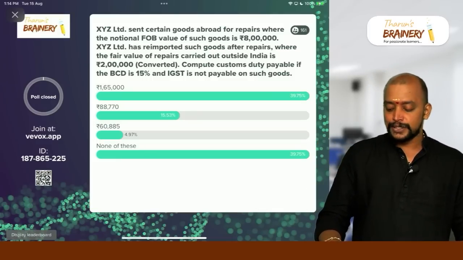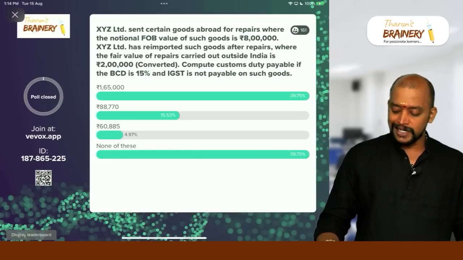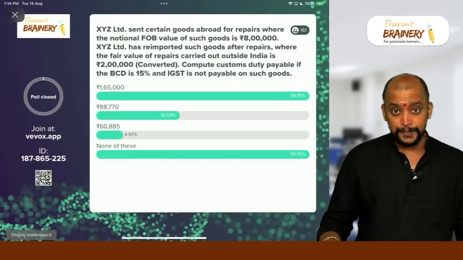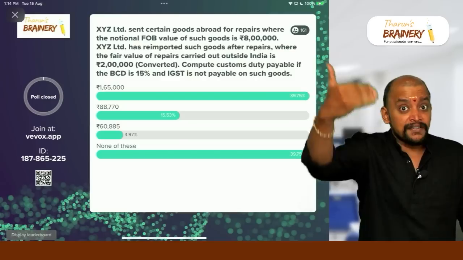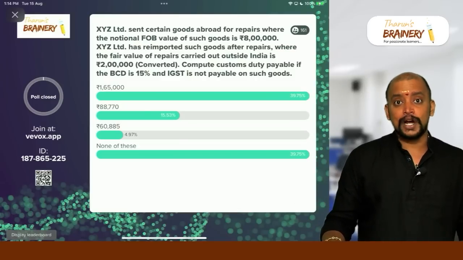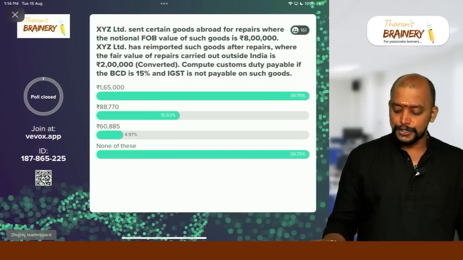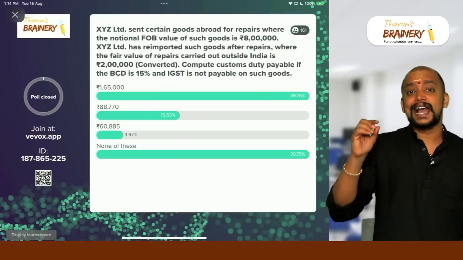So 8 lakhs into 21.125% will come to 1,69,000. 1,69,000 one way, but there are to and fro, both should be taken. So into 2, that is 3,38,000.